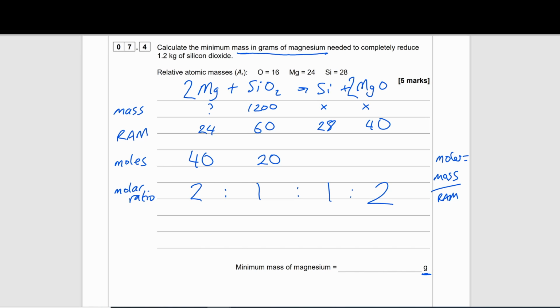What I'm able to do now is look at my equation again, and I have 2 of the 3 things needed. I've got the RAM, and I now have the moles. So I can just rearrange the equation to find the mass. So mass will be equal to moles times RAM. If I plug in the numbers now, my number of moles is 40, my number for RAM is 24. I just multiply those together and I will come out with a final value of 960 grams.